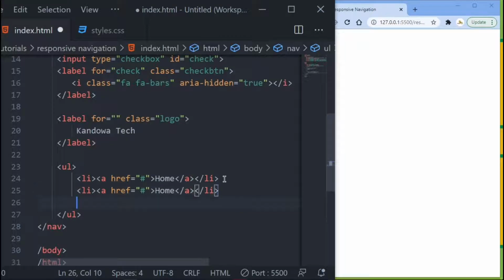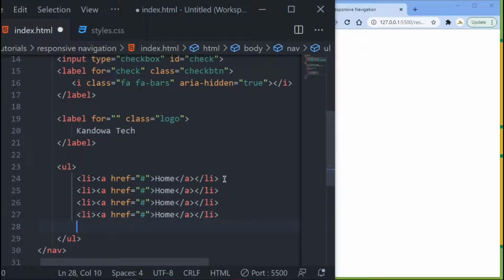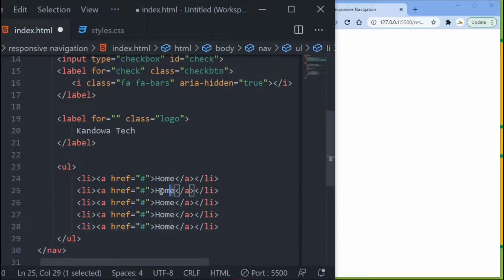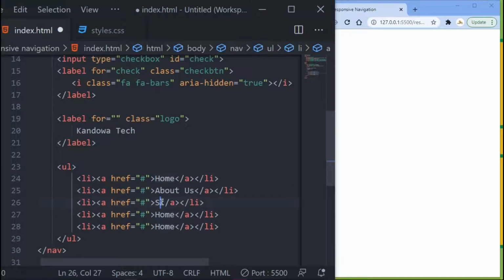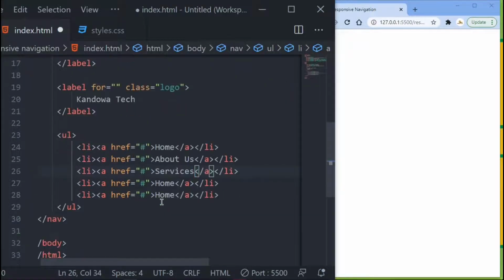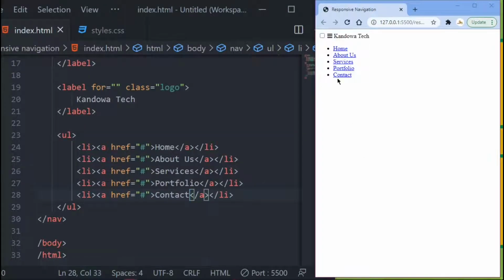So 1, 2, 3, 4, 5, and then let's just change this to About Us, and then change this, let's say, to Services, and then I want to change this, let's say, to Portfolio there, and then let's just change the last one to Contact Us, right? You got all that, and then if you save that and come in here, you see you got all this.